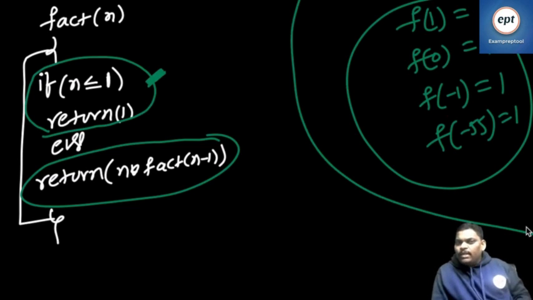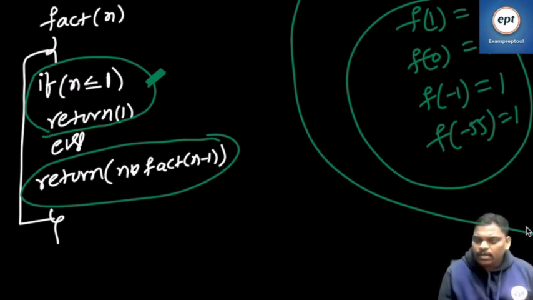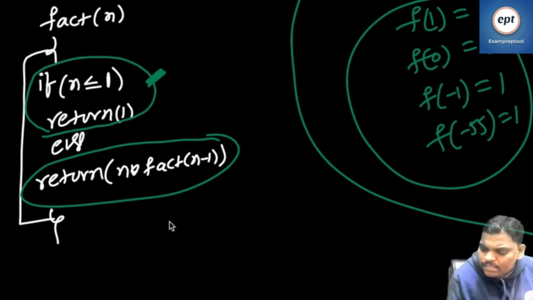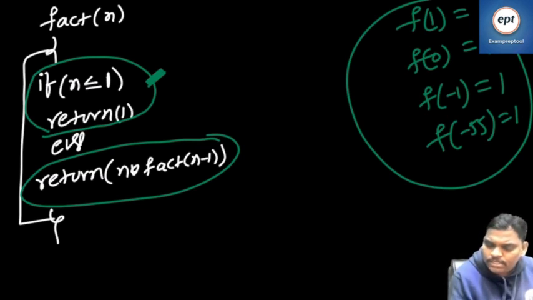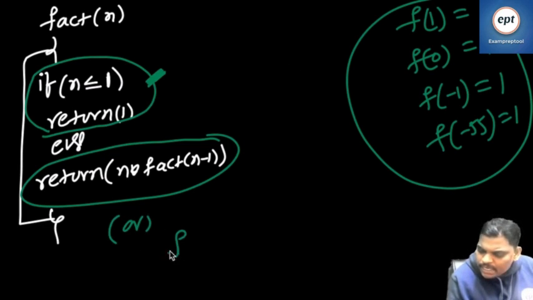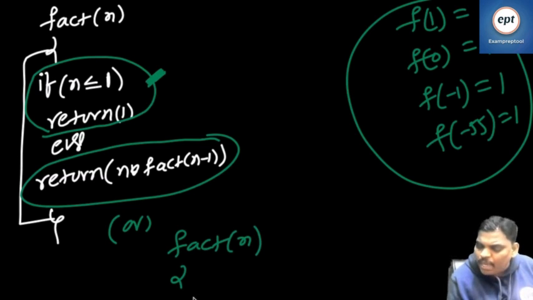A recursive program contains two parts, if part and else part. First is termination. Check termination first. If not termination, then go to non-termination. Don't write the non-termination first. Some people are asking, sir, I will swap. Then what is the meaning of swapping? n into fact of n minus 1.